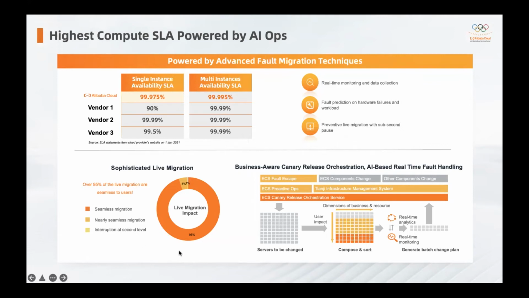From the diagram you see here, for 95% of hot migrations there's no impact at all. 4% is a nearly seamless migration, and for 1% there's an interruption, but the interruption is still only at the second level. That's the reason why we can achieve such a high SLA. So you can be assured your workload hosted in Alibaba Cloud will have such a high SLA as well.